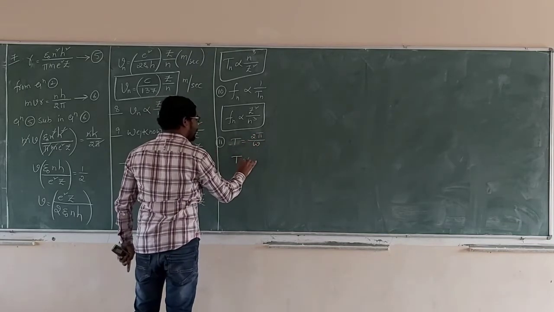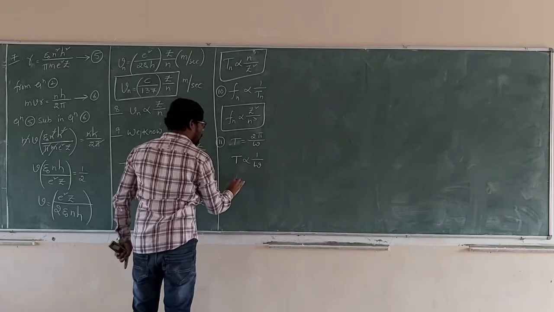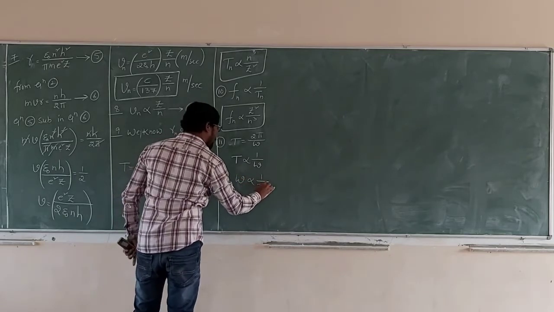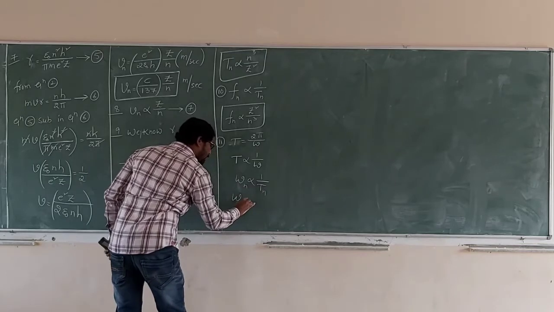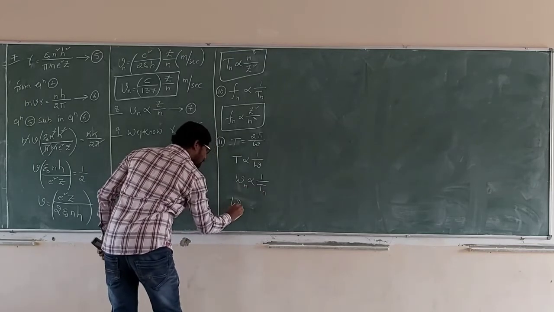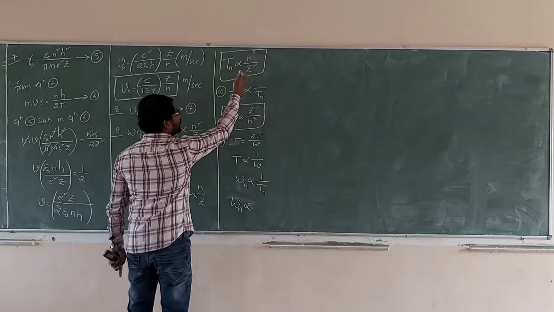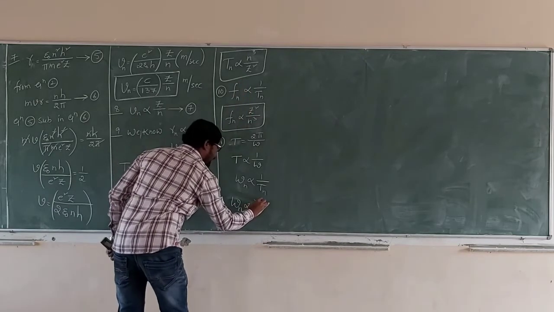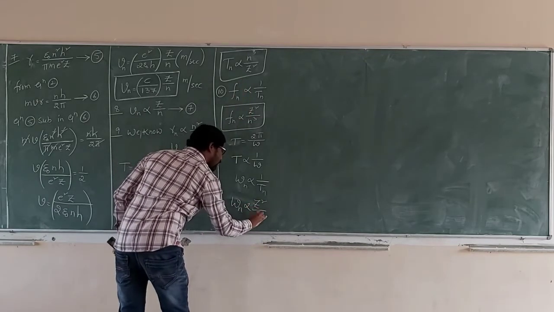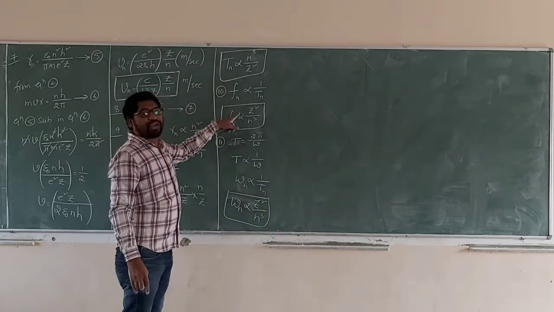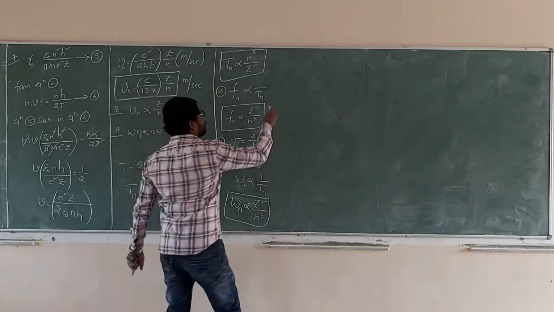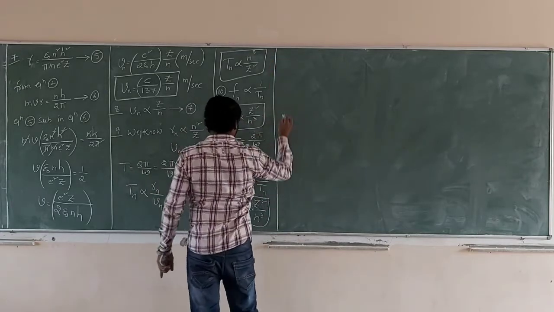T inversely proportional to omega. Omega inversely proportional to time period. Omega n inversely proportional to Tn, so Z square by n. Angular velocity. This is the time period. This is the frequency. This is the angular velocity.